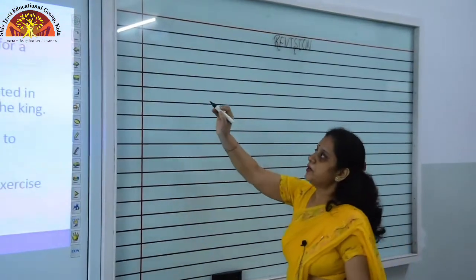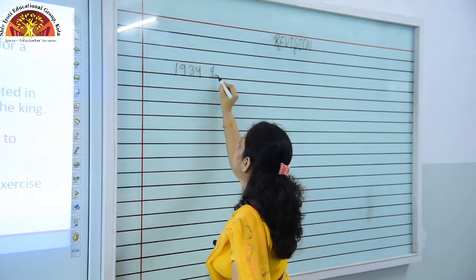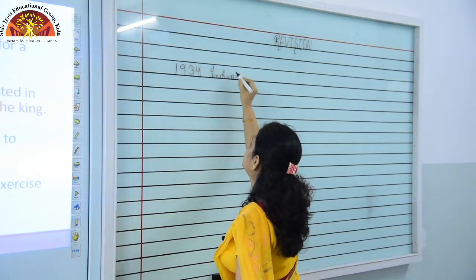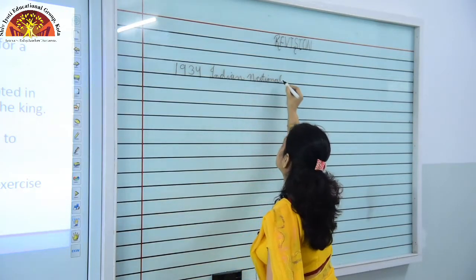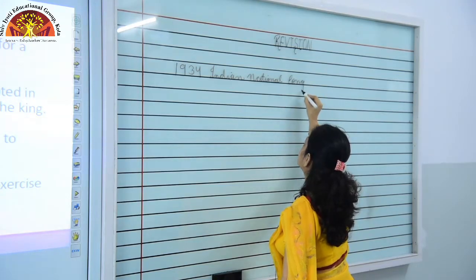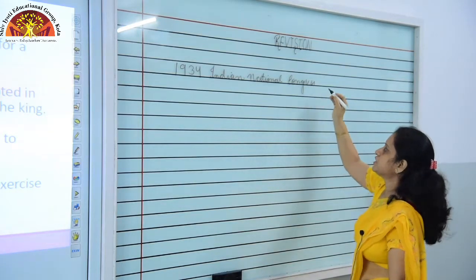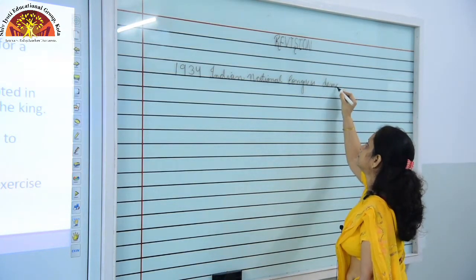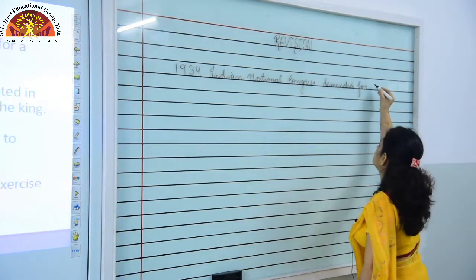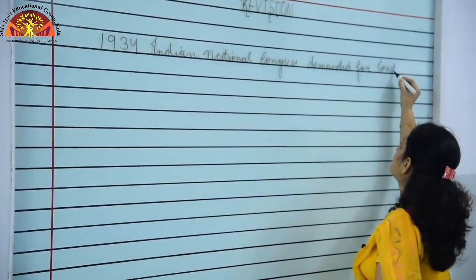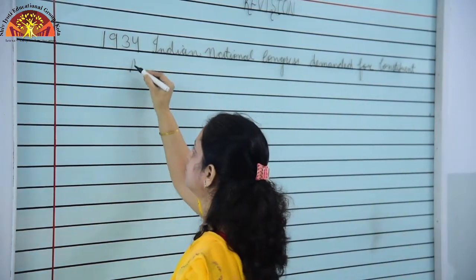As it is mentioned that in 1934, the Indian National Congress, which was established in 1885, demanded a constituent assembly.